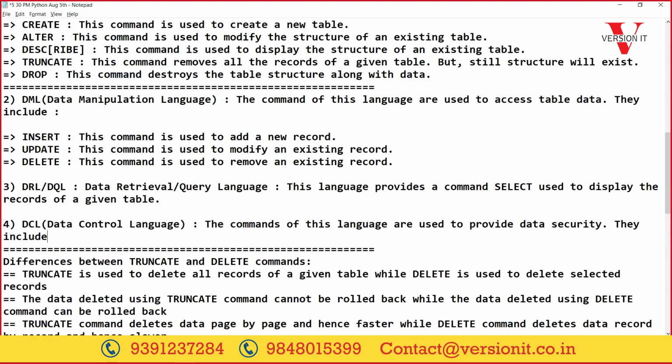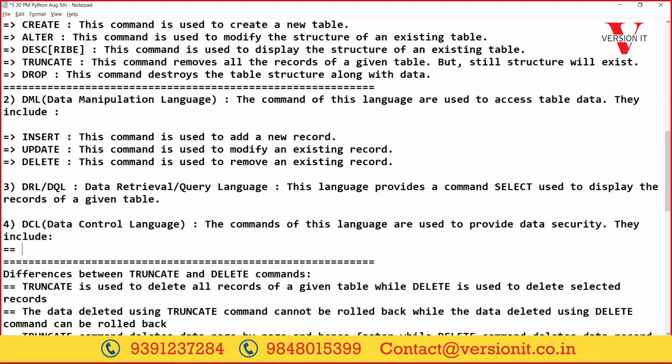So what are the commands provided? The commands include, first one, grant. This command is used to provide permissions to access a table. If I want to access a table, the permissions are given through the grant command.